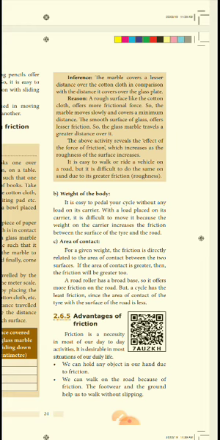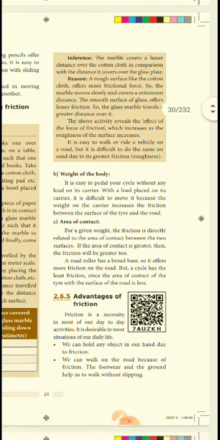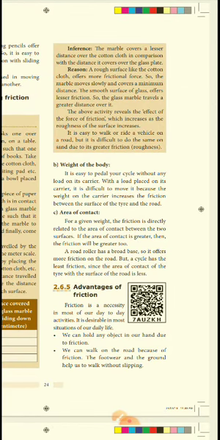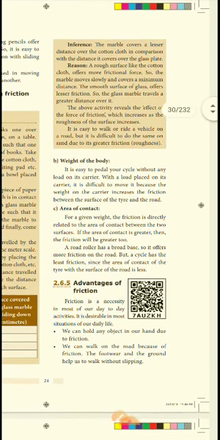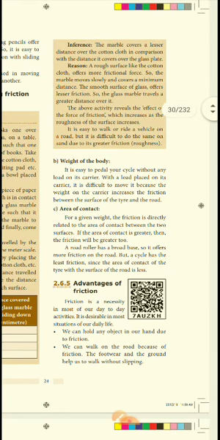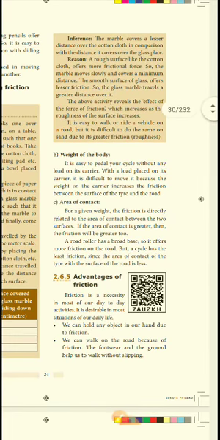Next, weight of the body. It is easy to pedal your cycle without any load on its carrier, but with a load placed on it, it is harder. If a heavy person sits on the back, you can't pedal your cycle easily, but if a lightweight person sits on the carrier, you can ride it. This is because as the weight increases, the friction between the surface of the tire and the road also increases. Next, the area of contact.